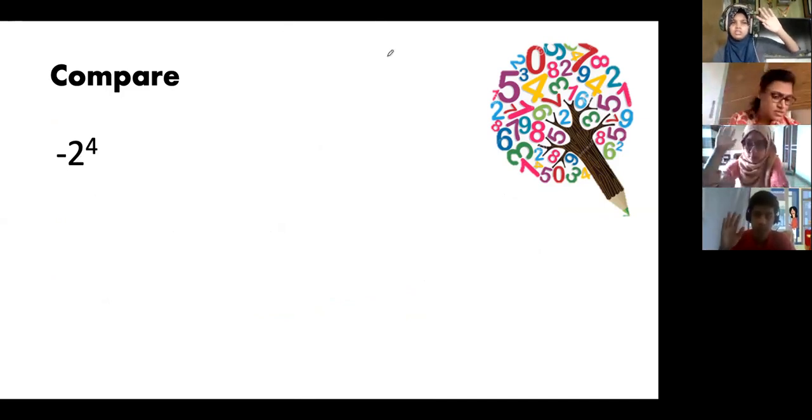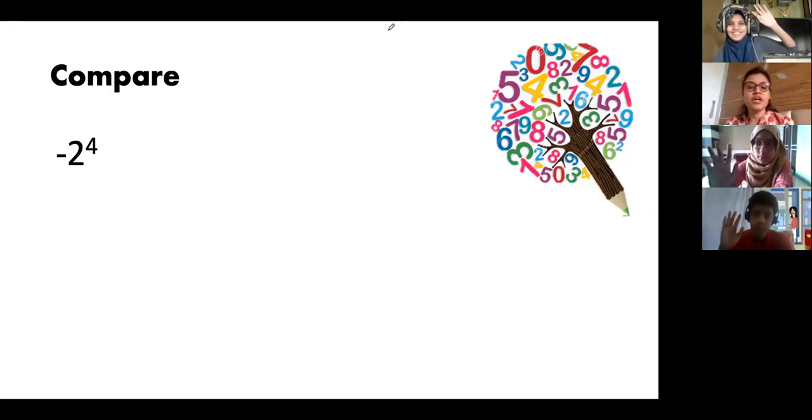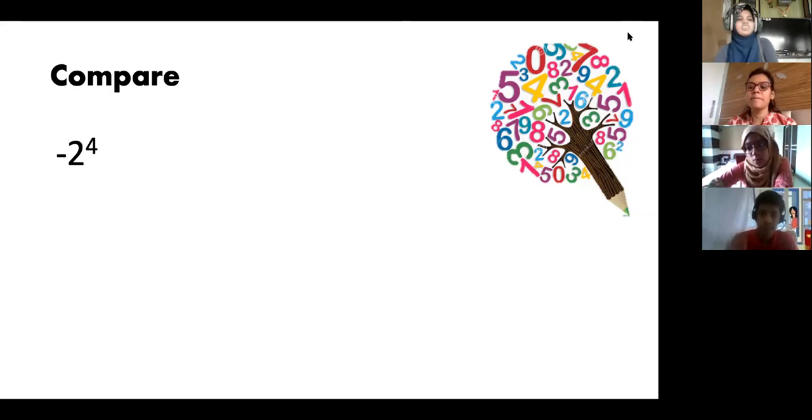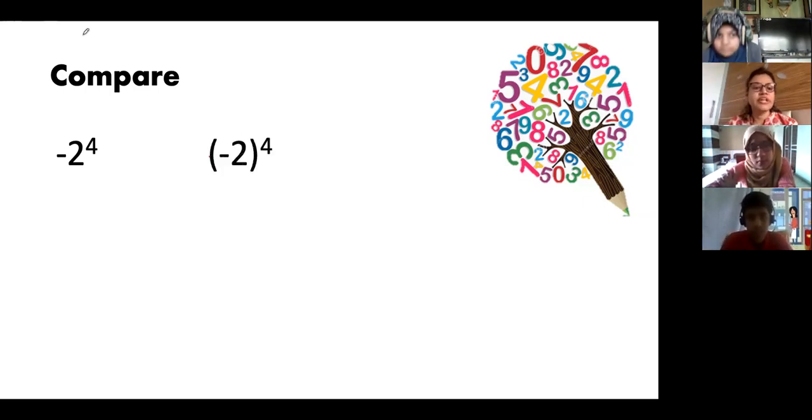Farhana, you're also telling the same thing. Is anyone giving me a different answer? No? Okay, one more I'm giving you. Now tell me, here the base is minus 2 and the exponent is 4. You're giving me the same answer for both?